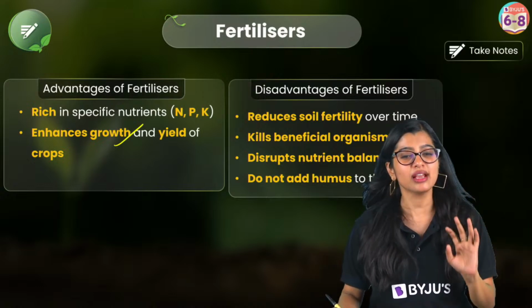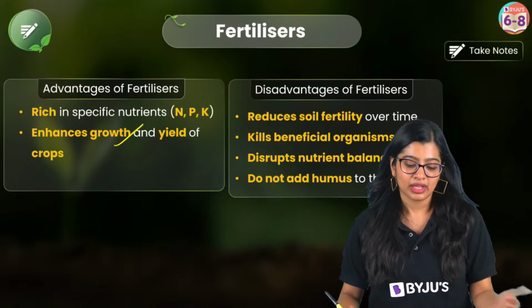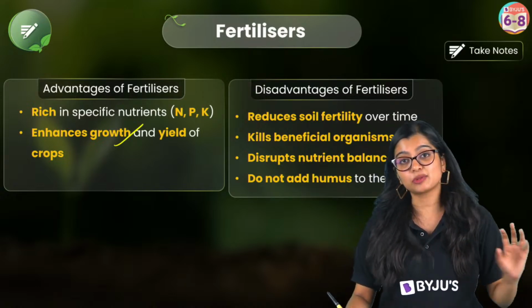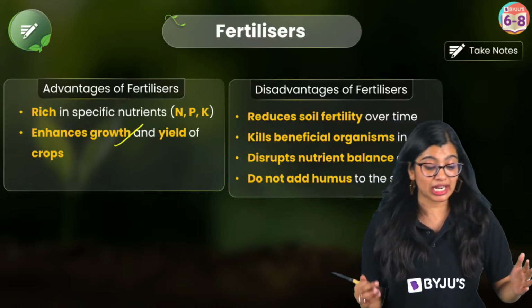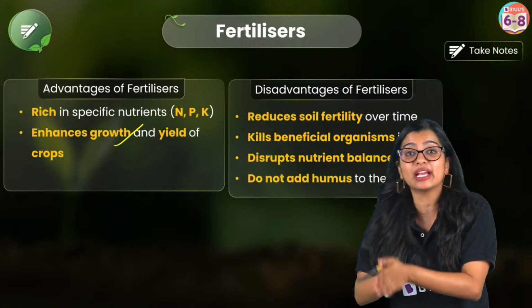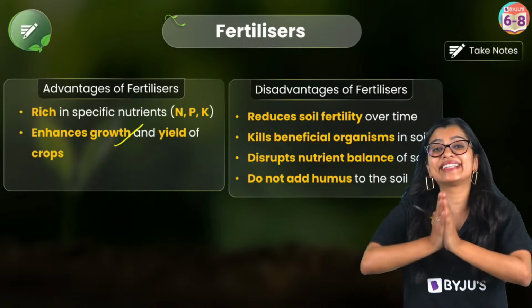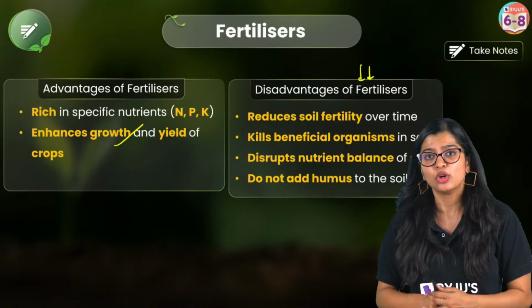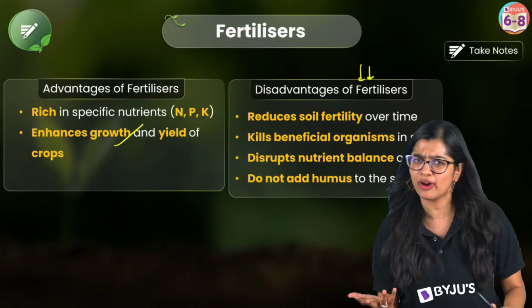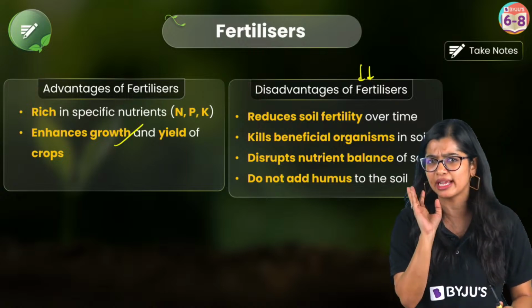But, if you think about it, there are a lot of disadvantages. Especially when it talks about overuse of these fertilizers, no? Any chemical that you overuse can have a harmful effect. Now here your fertilizers, to an extent, improve the soil fertility, right? They improve how much nutrients are there.